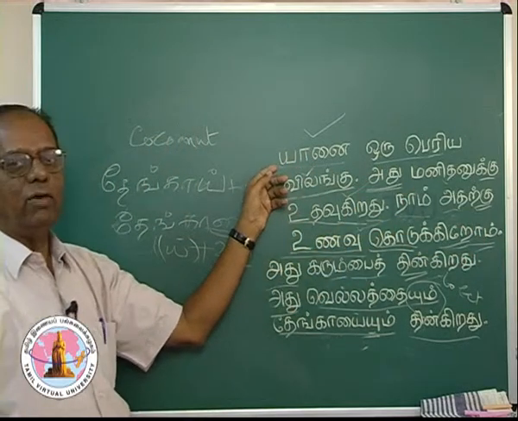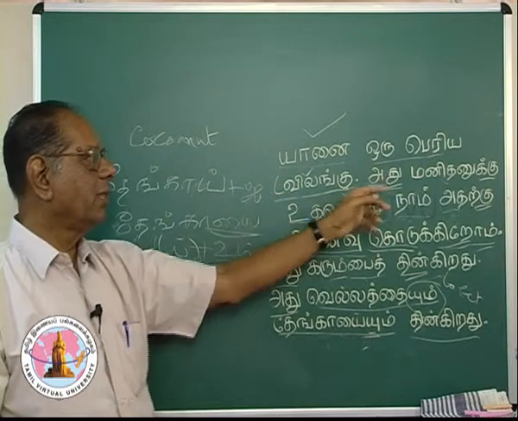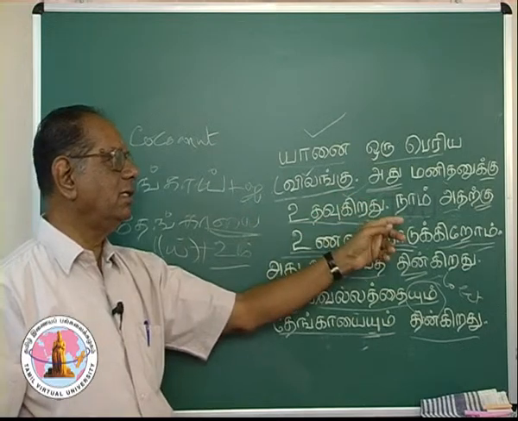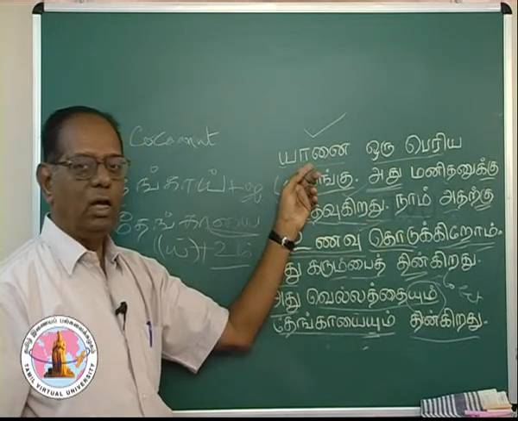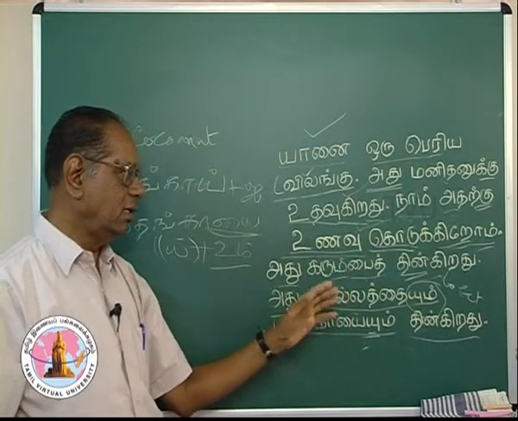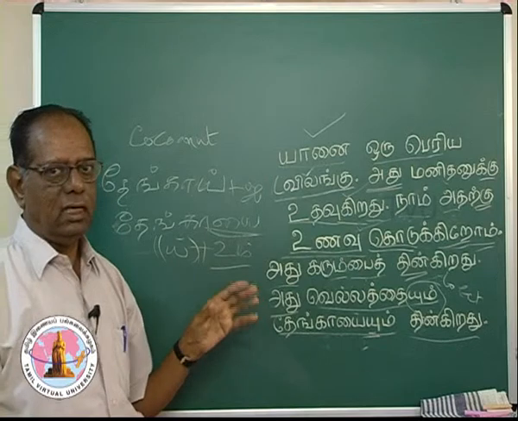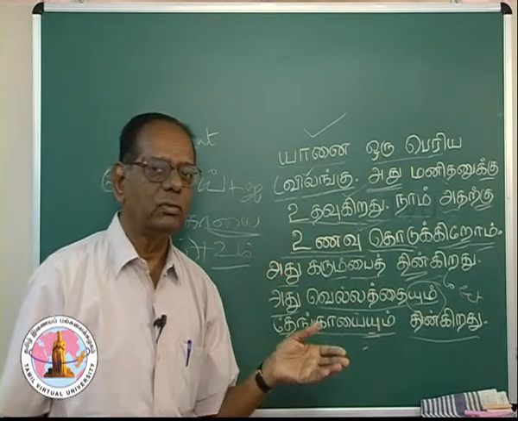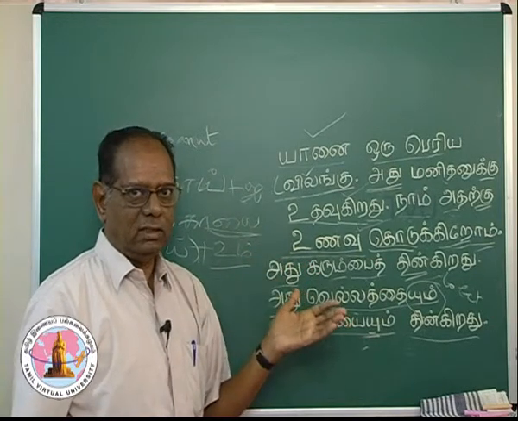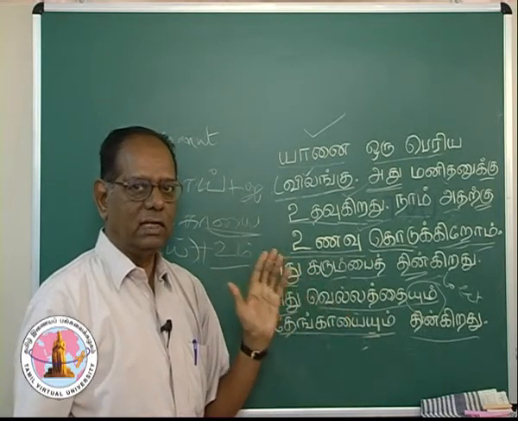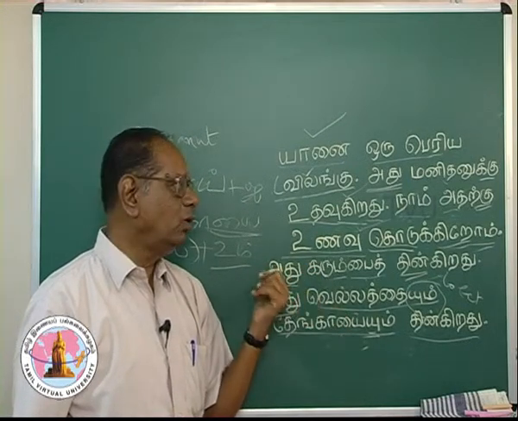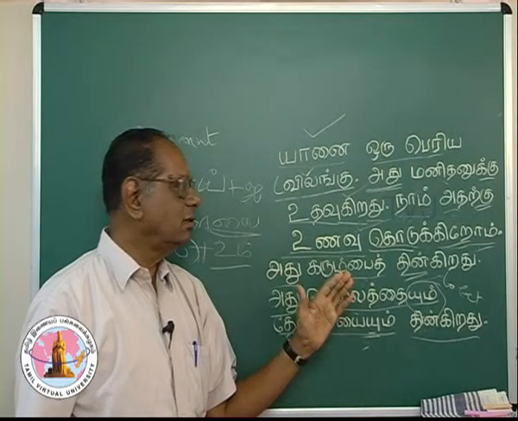We have made use of a noun first and then a pronoun. We have made use of the case endings with a noun and also with a pronoun, and thus these 5 sentences give you an idea of what we have learnt all these days, that is words, conjunctions, case markers, tense markers, and now they are framed sentences.